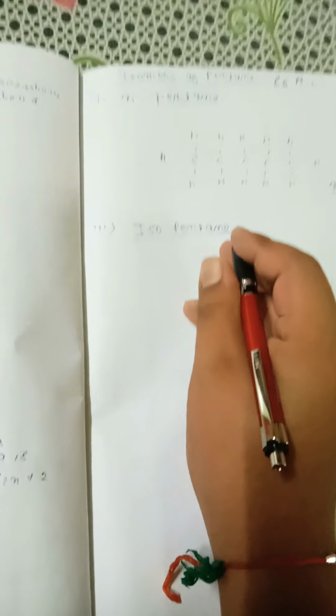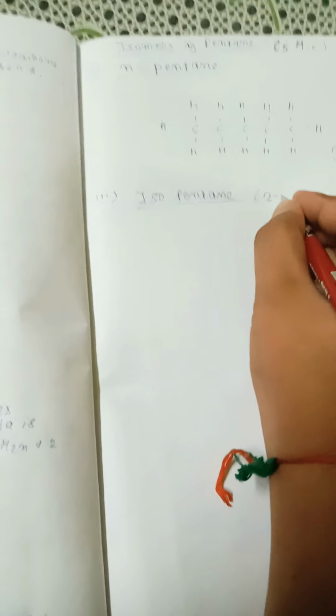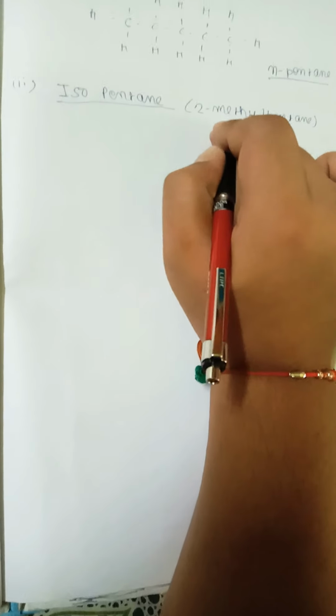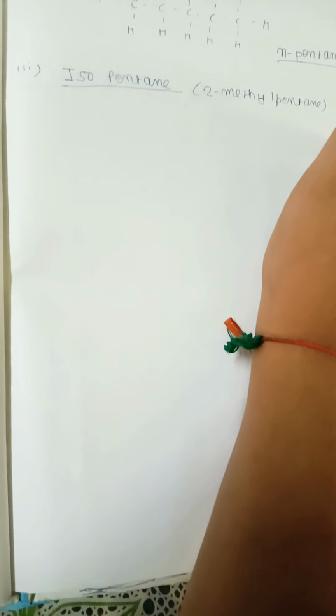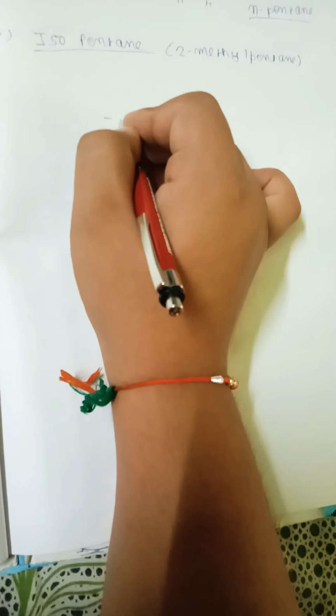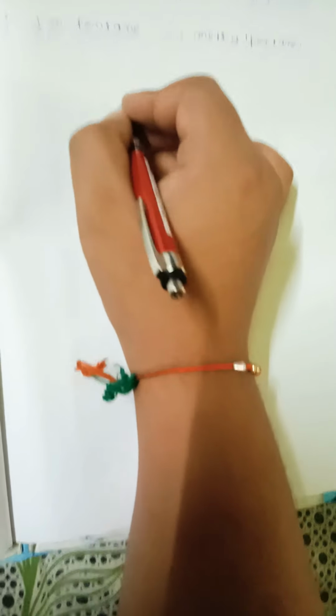So let's continue. See, the isopentane is also called 2-methyl-pentane. See friends, it is also called the 2-methyl-pentane. Okay. Now see its structure. It is totally the same as that isobutane, same structure.